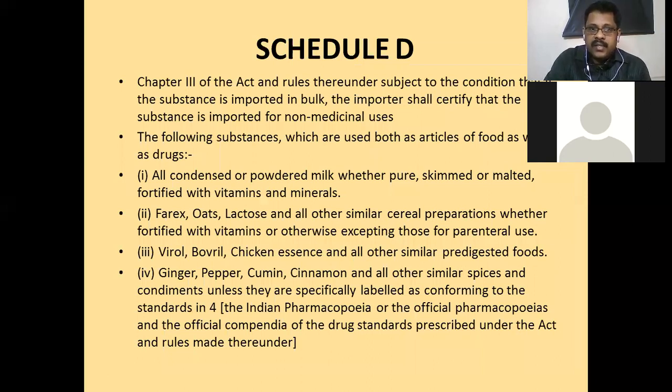And what does Schedule D say? It is Chapter 3 of the Act and rules thereunder, subject to the condition that if the substance is imported in bulk, the importer shall specify that the substance is imported for non-medical use. They made a list of substances that can be imported only for non-medical purposes. Otherwise, the import is prohibited. Those substances are listed under Schedule D. The following substances are used both as articles of food as well as drugs. For food purposes, they can be imported. Otherwise, they should not.